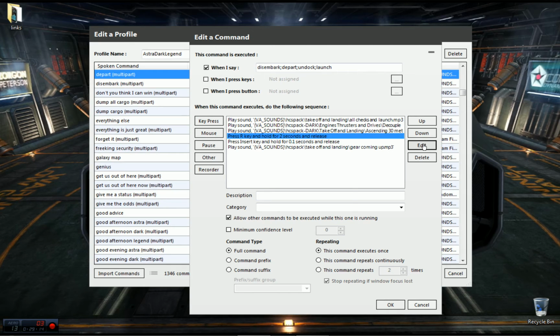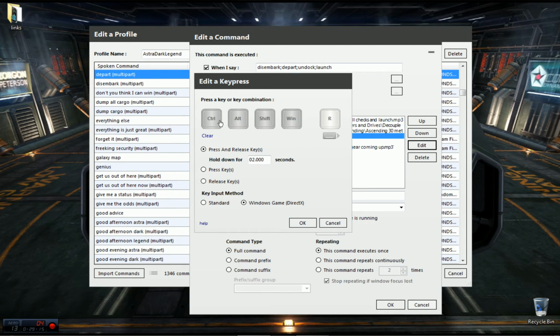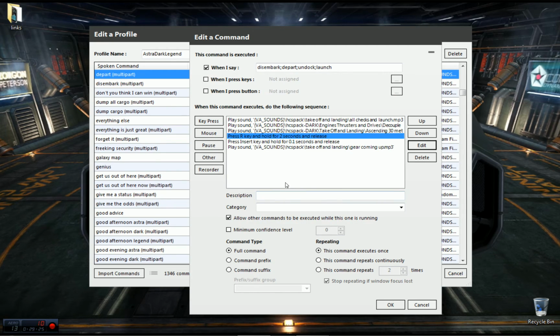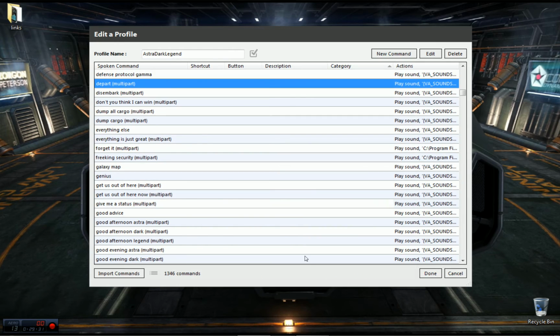So like the R key, it just presses R, doesn't have shift or anything. And wow, for 2 seconds is, no, it's going to be about right to raise it up. And there you have it. That's a quick and dirty run through of how I set up the interactions.